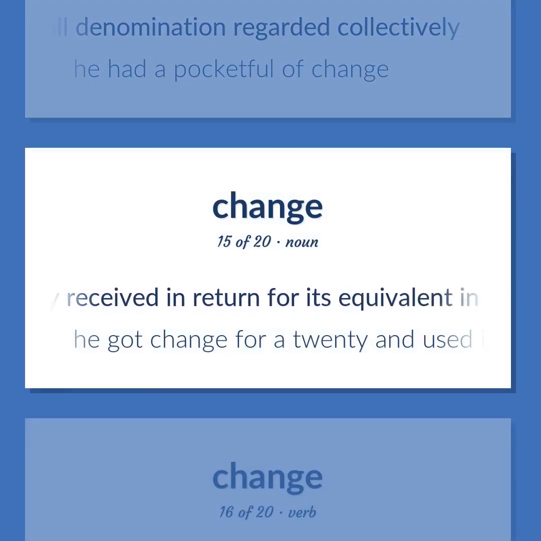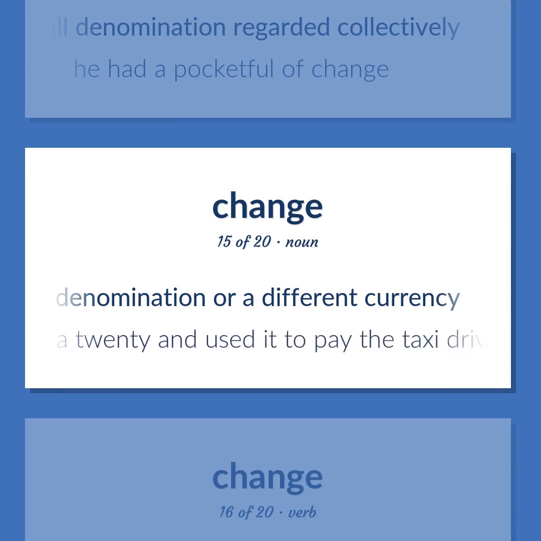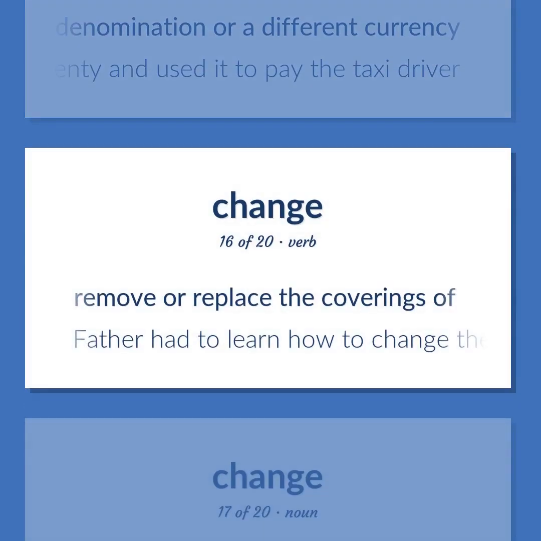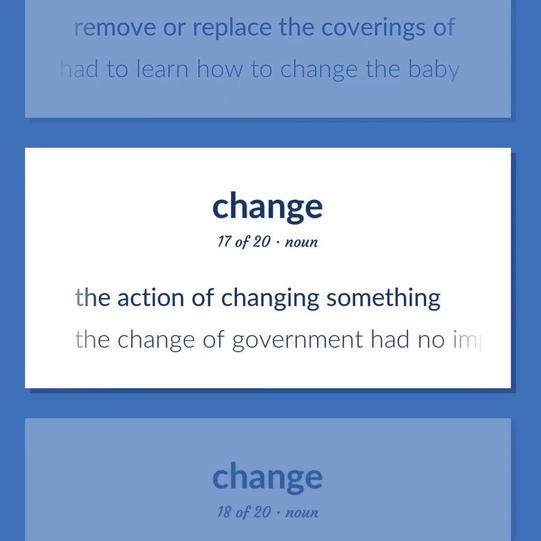Money received in return for its equivalent in a larger denomination or a different currency. He got change for a 20 and used it to pay the taxi driver. Remove or replace the coverings of. Father had to learn how to change the baby. The action of changing something. The change of government had no impact on the economy.